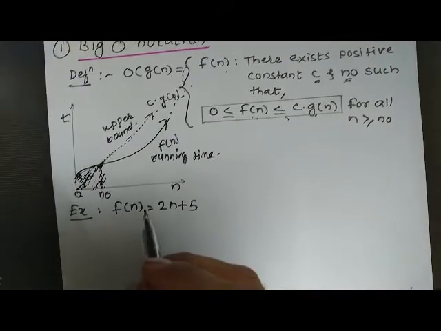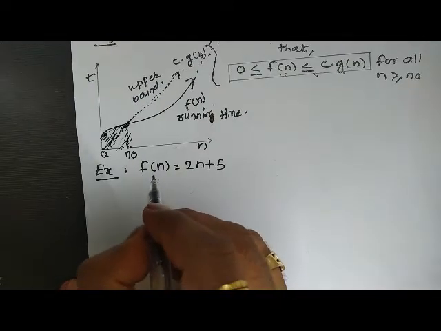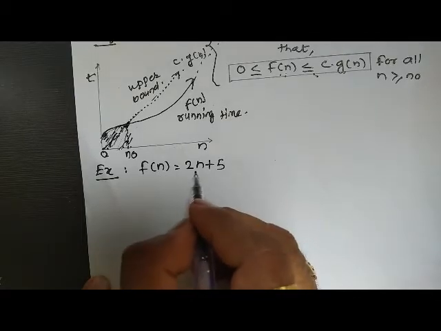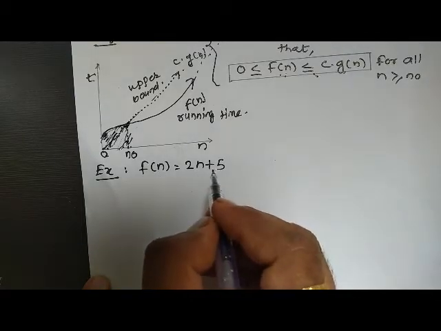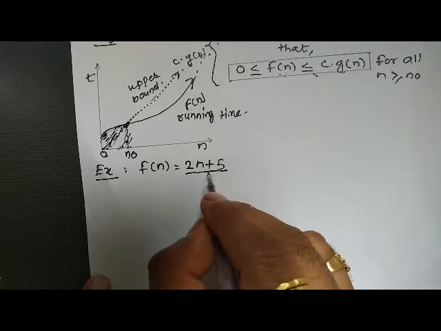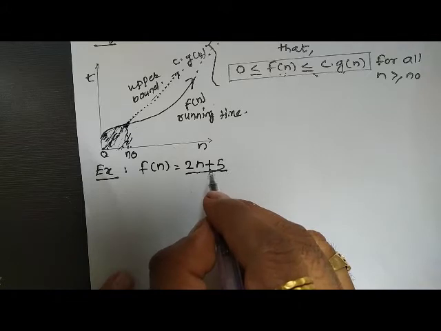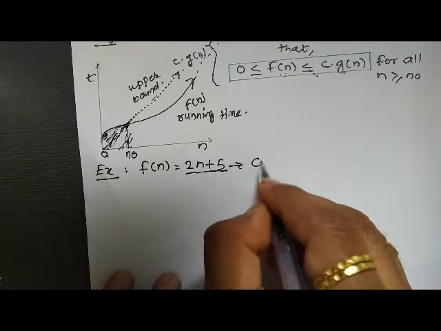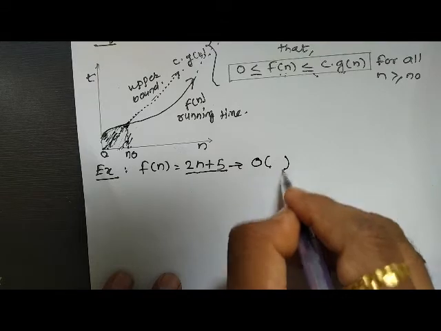So now we have to prove that this condition holds. For that, let us say our f of n is given as 2n plus 5. Now this is the actual time complexity of my algorithm. Now I have to give this time complexity an upper bound. So I have to mention this in terms of, let us say, O of something.